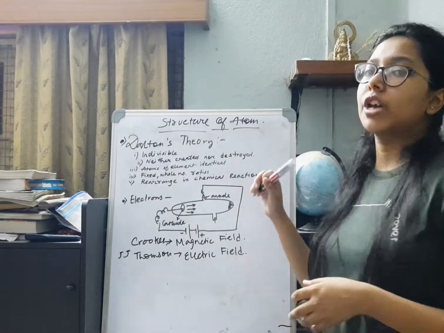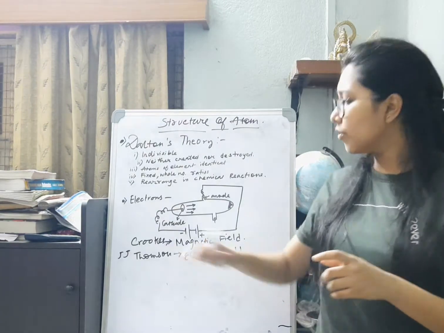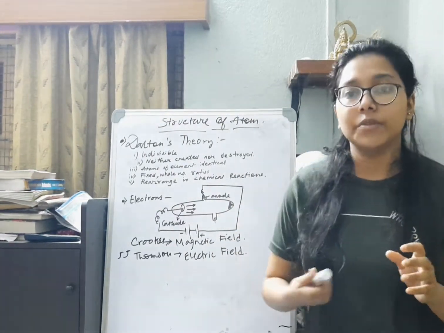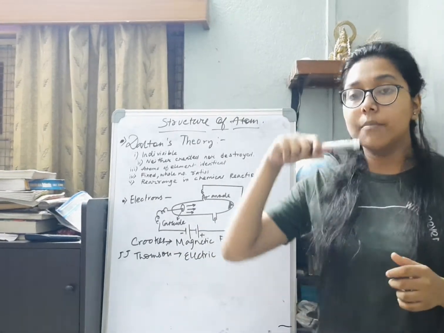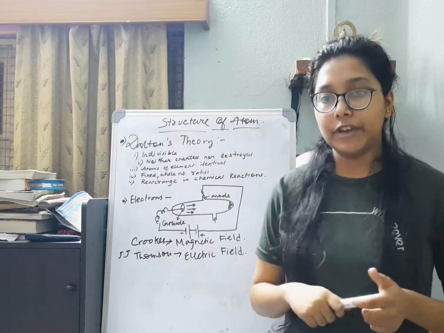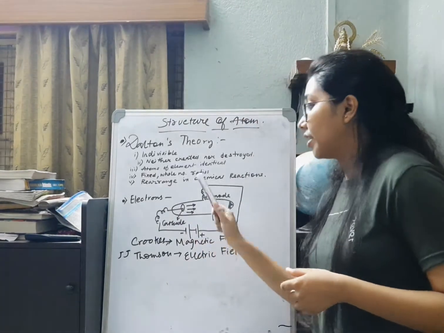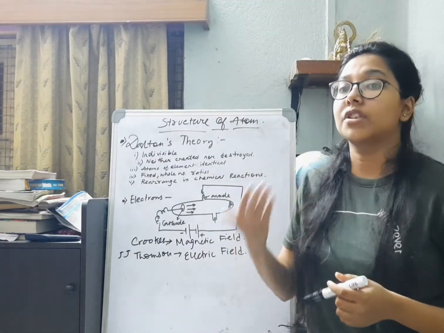But then came J.J. Thomson. J.J. Thomson applied an electric field. He used the same setup, everything the same, but the only thing is J.J. Thomson used the application of an electric field. The moment he applied an electric field, J.J. Thomson found that these cathode rays were deviating towards the positive plate.